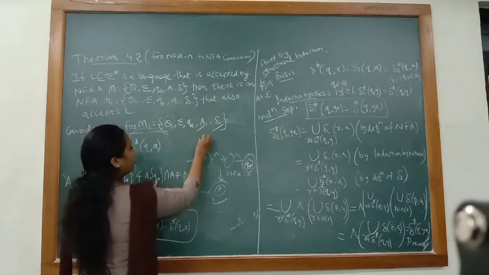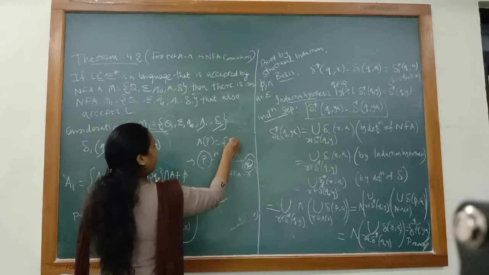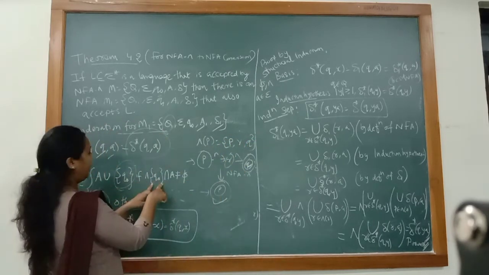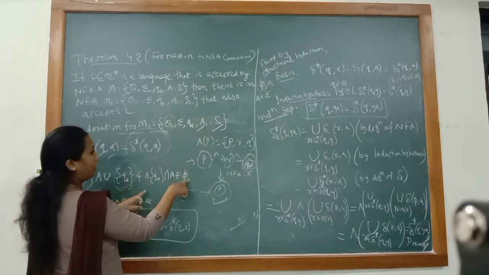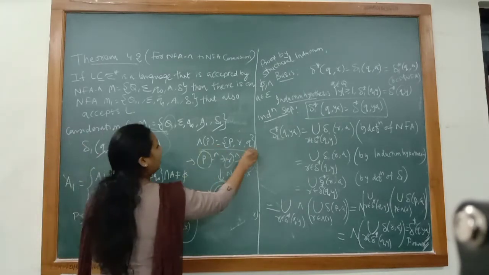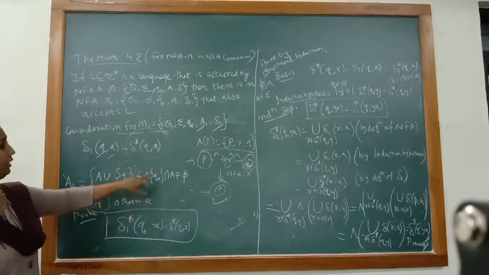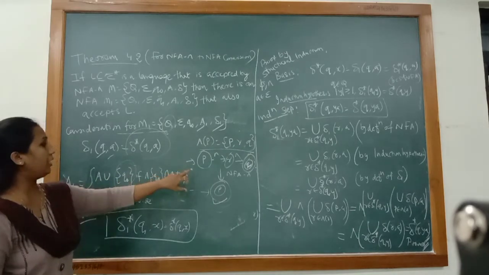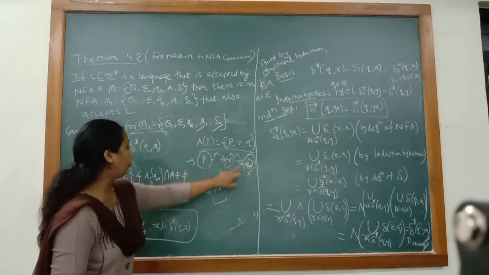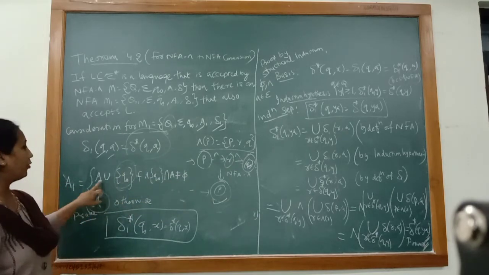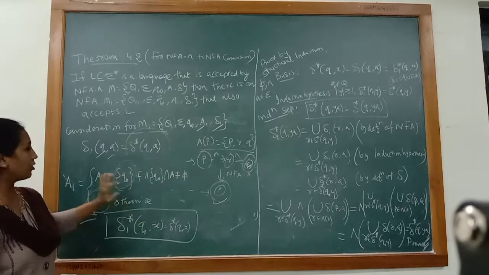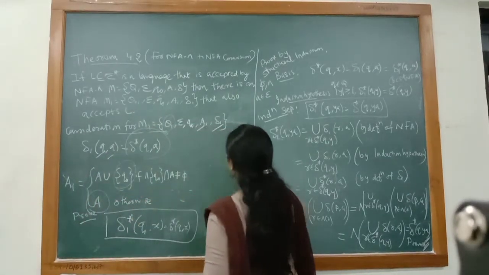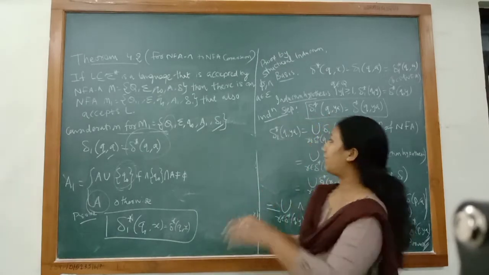See here, the null closure of P is equals to P, R and Q. So if the null closure of P, Q0 intersection A is not equal to phi. Okay, so here the null closure of P is P, R and Q. Intersection A, in the previous case the intersection was Q, so it is not equal to phi, so we have to introduce Q0 in the accepting state. Okay, so this is about delta 1 and A1. Now let's start the proof. So this is my basic consideration. Now let's start the theorem.